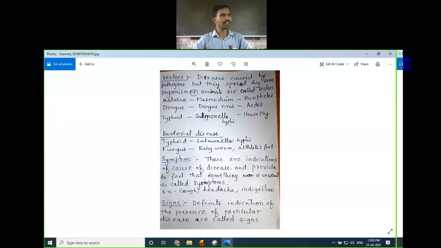Dengue is a disease caused by a virus called the dengue virus. What are the signs? The blood platelet count becomes less. The palms become reddish. You will have pain in the eyes. Understood? Then if you take the signs of chikungunya, how will you tell the person is suffering from chikungunya?